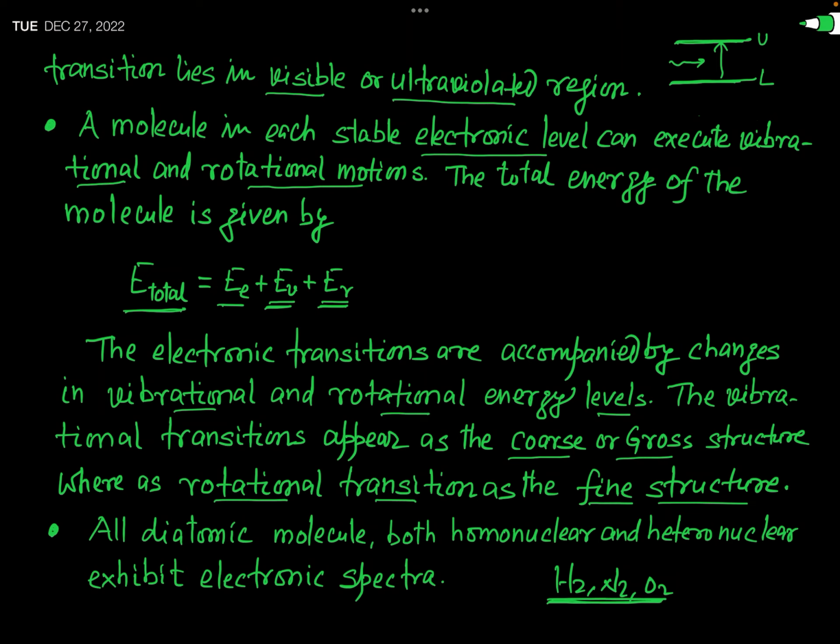On the other hand, heteronuclear molecules like HCl and HF actually have a permanent dipole moment. And you have seen earlier that rotational spectra and rotational vibrational spectra are obtained only from heteronuclear molecules, that is, molecules which have a permanent dipole moment.